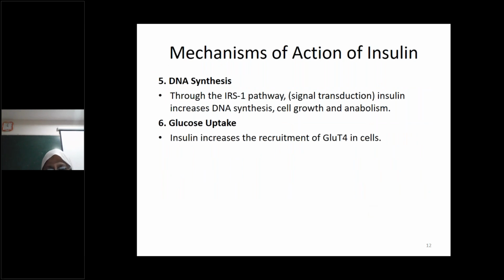Then through this IRS pathway or signal transduction pathway that we have just seen, insulin also increases DNA synthesis, cell growth, and anabolism. And glucose uptake is increased because insulin increases the recruitment of glucose transporter 4 in the cells.